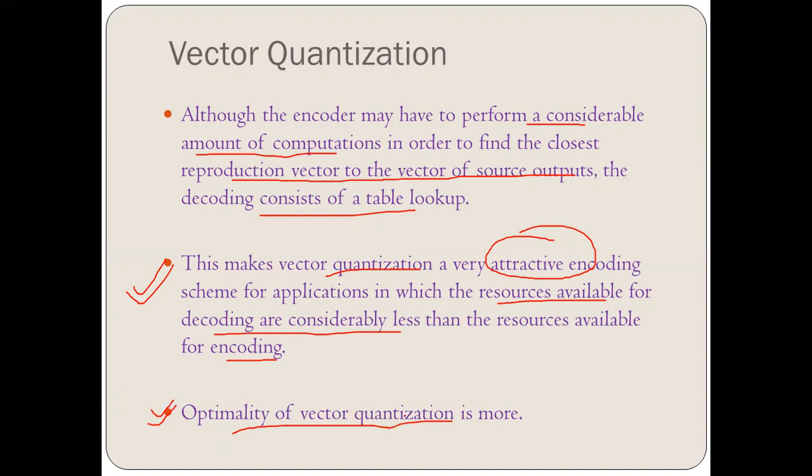Why is that so? Because here we consider the samples as a block or a vector, while in scalar quantization we worked with the source output as a single, independent symbol. So that was the main point. I hope you have understood what vector quantization is and how the vector quantization procedure takes place.